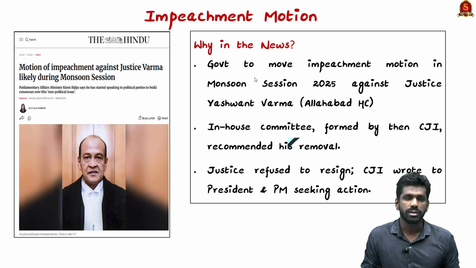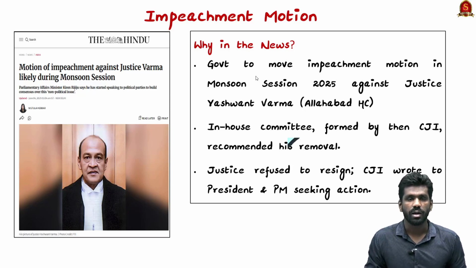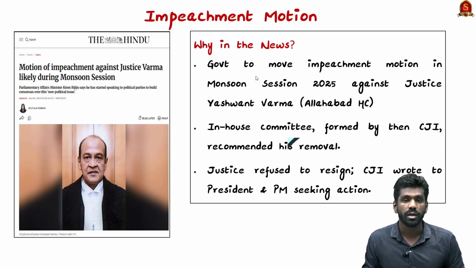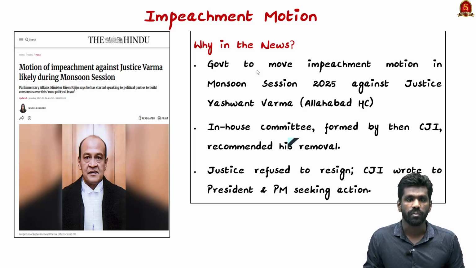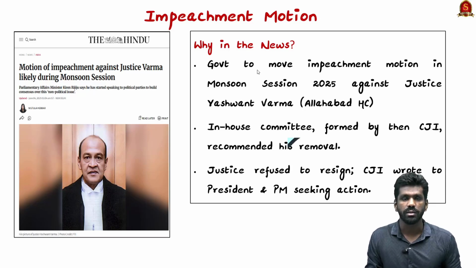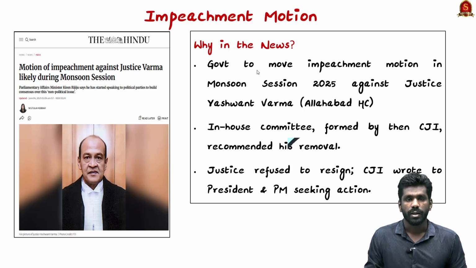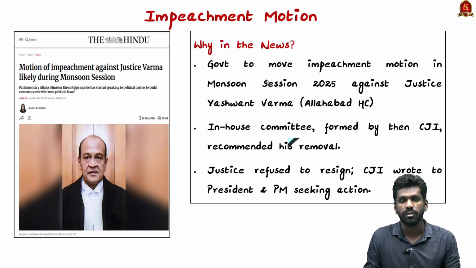The then Chief Justice of India, Sanjeev Khanna, ordered an in-house inquiry committee. This committee looked into the matter, and after investigating, it recommended the impeachment procedure for Justice Varma. Justice Varma also refused to resign from his post. Because of this, the current Chief Justice wrote to the Prime Minister and the President of India asking them to take the necessary action against Justice Varma. Now the government is preparing to bring an impeachment motion in Parliament, and impeachment is a formal process to remove a judge.